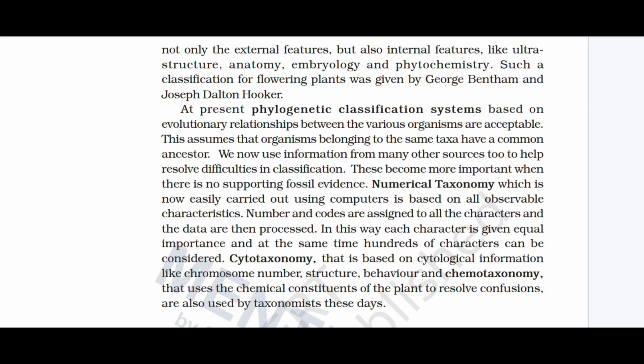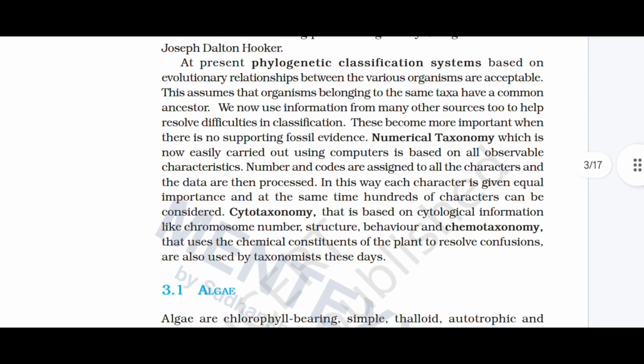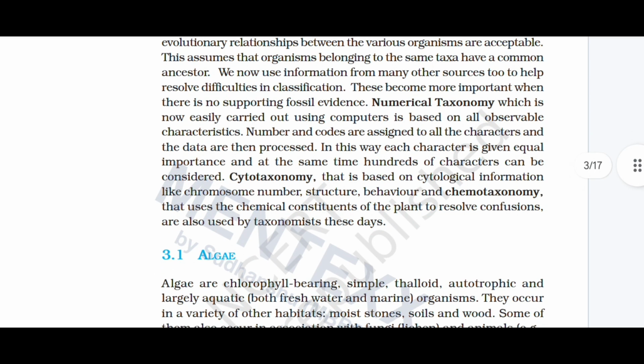Numerical taxonomy, which is now easily carried out using computers, is based on all observable characters. Number and codes are assigned to all the characters and the data are then processed. In this way, each character is given equal importance. At the same time, hundreds of characters can be considered.